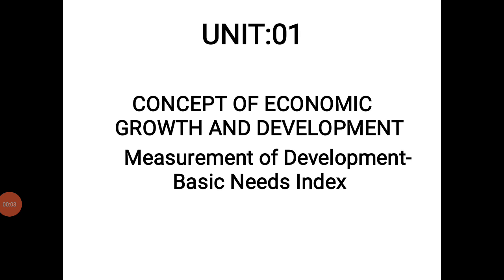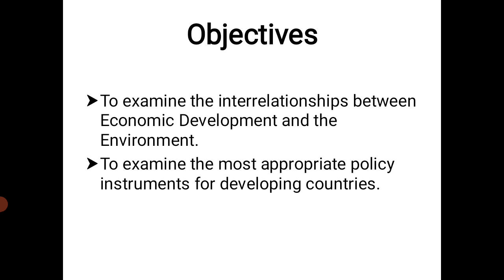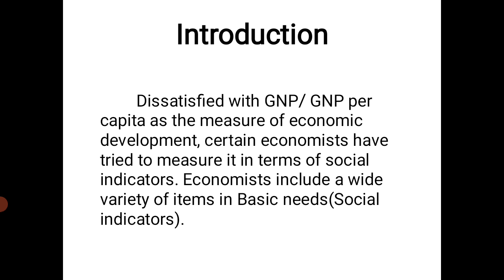Dear students, in this session, let us discuss measurements of economic development, that is, basic needs. Dissatisfied with the GNP per capita as the measure of economic development, certain economists have tried to measure it in terms of social indicators.